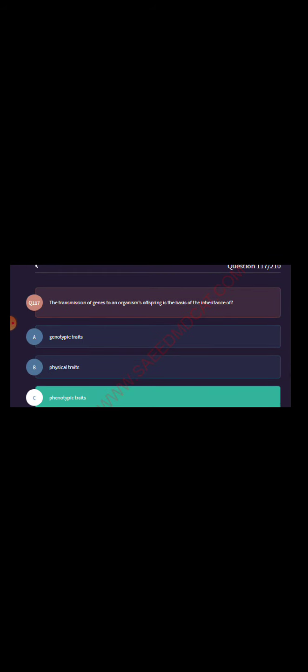The transmission of genes to an organism's offspring is the basis of inheritance of phenotypic traits. Lock and key model, Emil Fischer. Which one of the following does not occur at puberty in girls? Voice deepens.